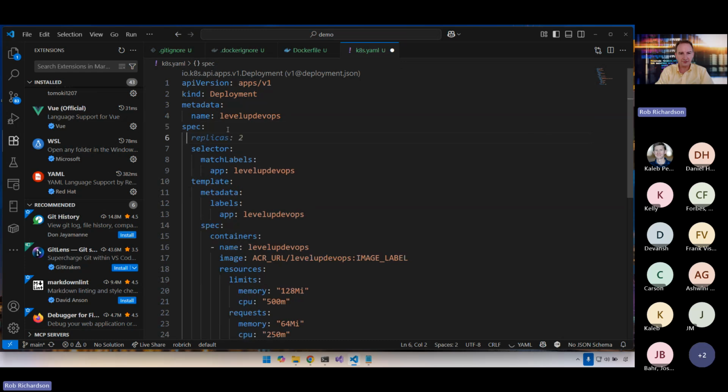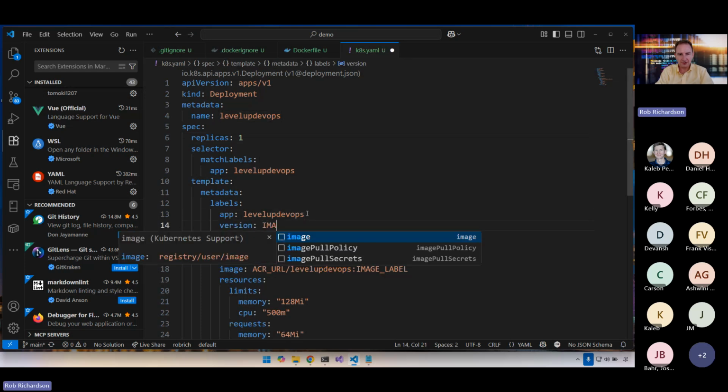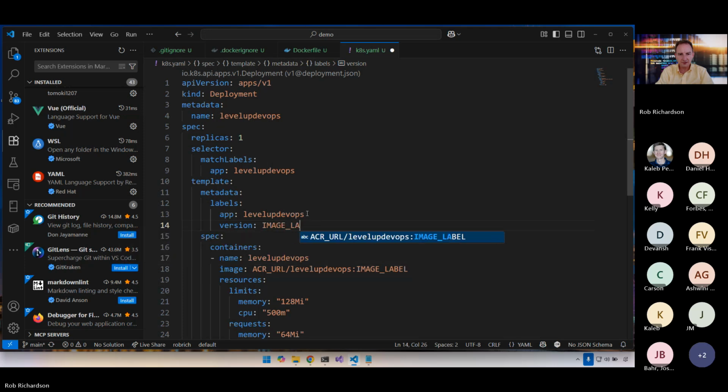I might also choose to say replicas here. In this case, I'll just say replicas 1. If I'm using a horizontal pod autoscaler, I may comment that out and use the horizontal pod autoscaler instead. I'm also going to add a version here and use the same image label there. And so we'll tag our pods with the version that we deployed to.